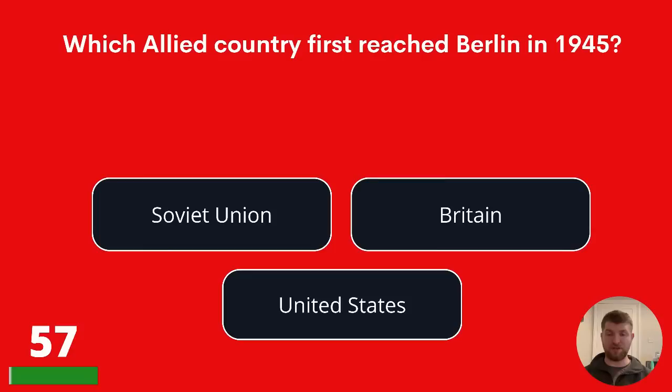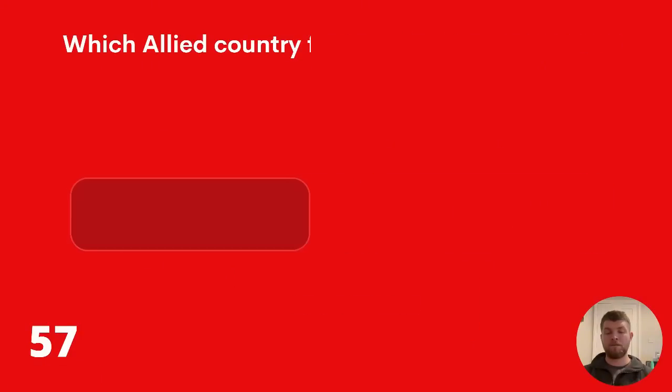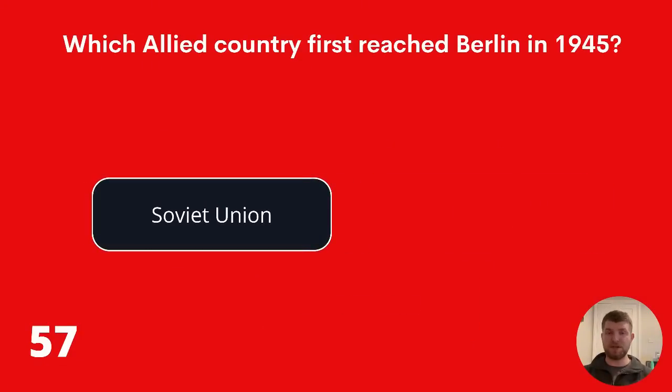Which Allied country first reached Berlin in 1945? Soviet Union, Britain, or United States? The correct answer is Soviet Union.